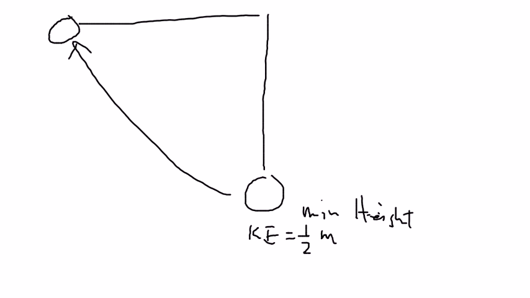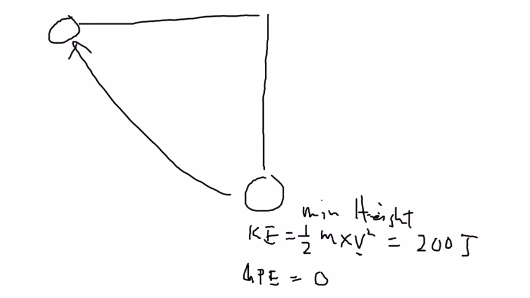Half times m times v squared. V is the speed. So at this point, the object is moving at the highest speed because you use your hand and swing the ball at the highest speed. So kinetic energy is at the highest level. Let's assume the kinetic energy, just an assumption, is 200 joules. And the gravitational potential energy, GPE, you can assume as 0. Why?